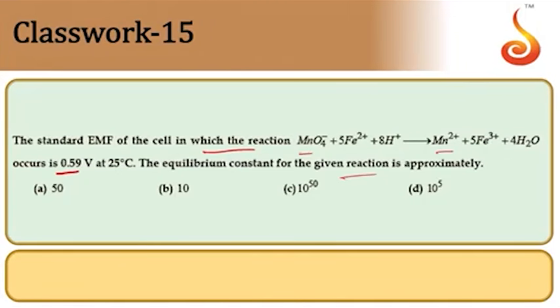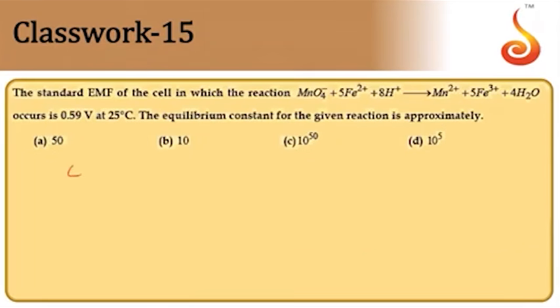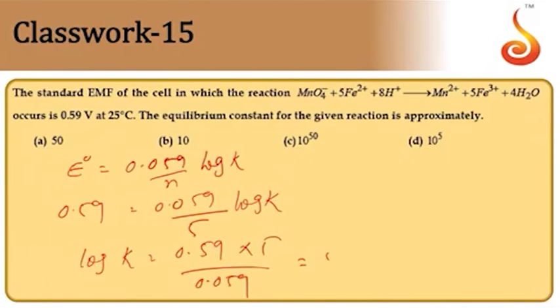Again, we have a direct equation for this: E naught is equal to 0.059 by N into log of K. We require the value of E naught, which is given to us as 0.59, as well as the value of N. Here the number of electrons transferred is 5. So E naught, 0.59, is equal to 0.059 by 5 into log K. Therefore, log K is equal to 0.59 into 5 by 0.059, which comes out to 50.